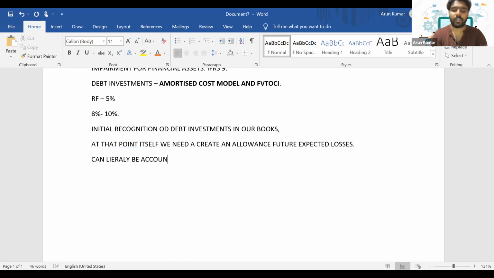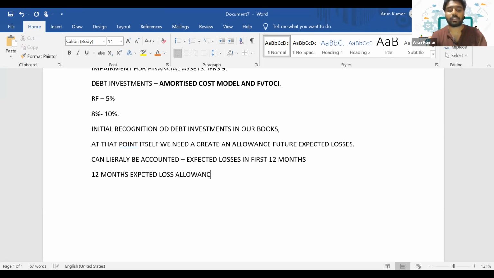So these future expected losses can be accounted for by considering the expected losses in the first 12 months. At the initial recognition itself, we'll consider the probable chances of any default events expected to happen in the next 12 months, and we'll create an allowance for it. That is known as the 12-month expected loss allowance. Is it clear, everyone? Can you reply in the chat?